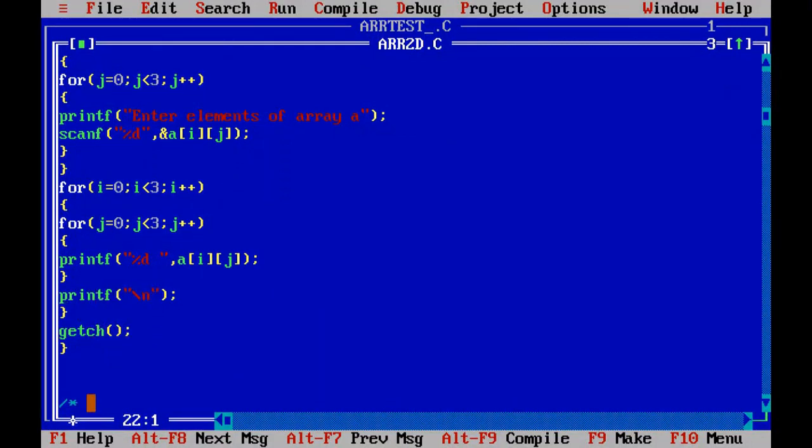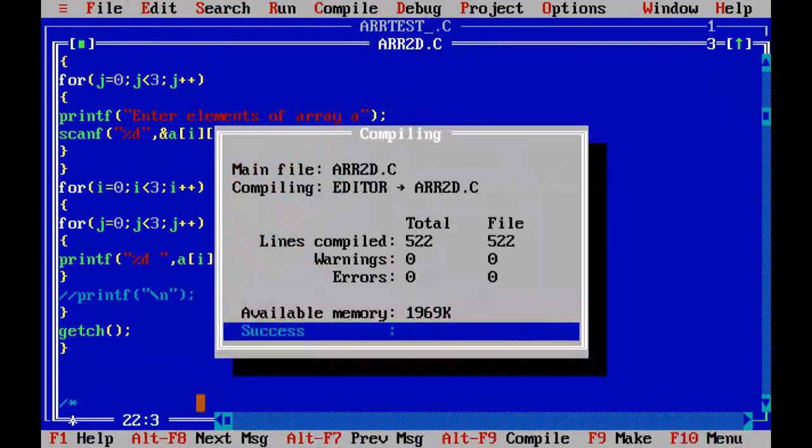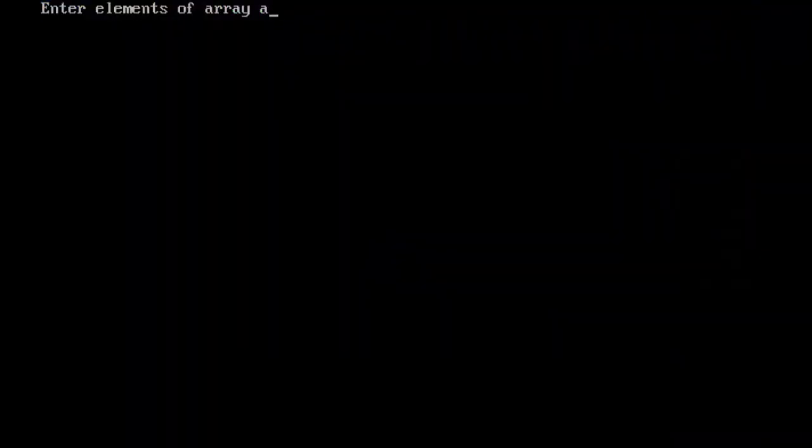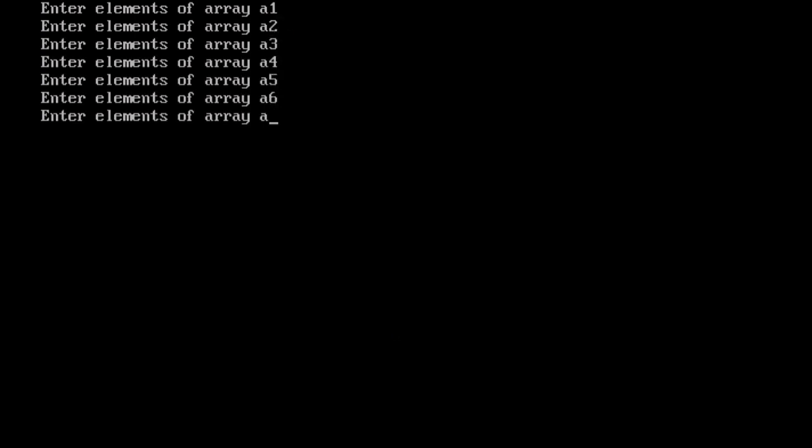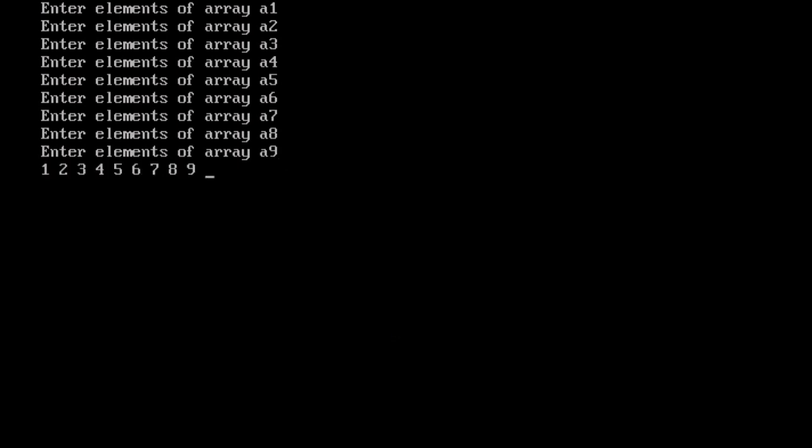Otherwise, see the example. Let me comment this. Now I again compile the program and execute it. In this case it will print the values, and you can see the result. It does not change the line. All the elements are printed in a single line, 1 2 3 4 5 6 7 8 9. And in the computer's memory all these elements are stored sequentially.